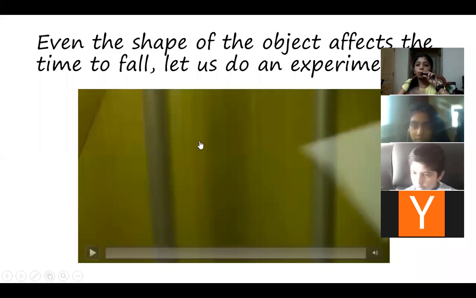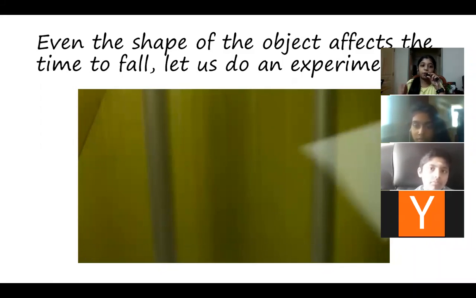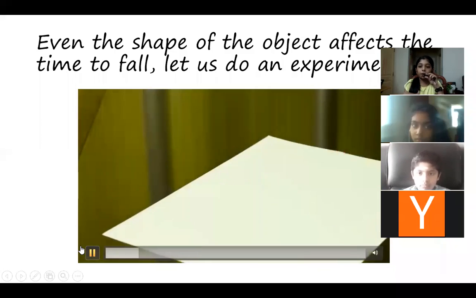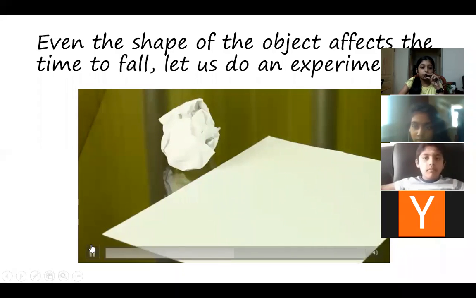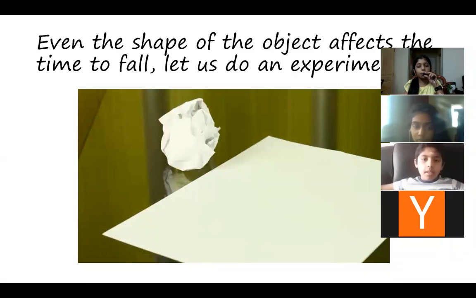So now we saw about the weight of the object. Even the shape of the objects affects the time to fall. Okay, let us see an example. They are taking a flat paper, a plain paper, and a crushed paper. Both are paper, right? Both will have the same weight since they both are paper.